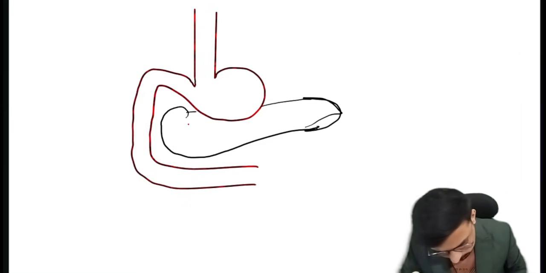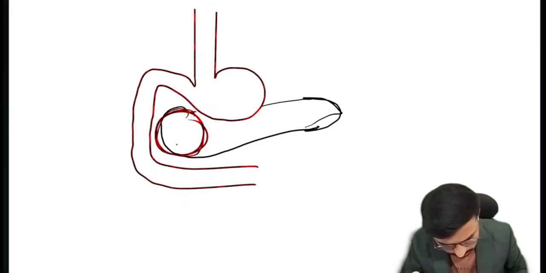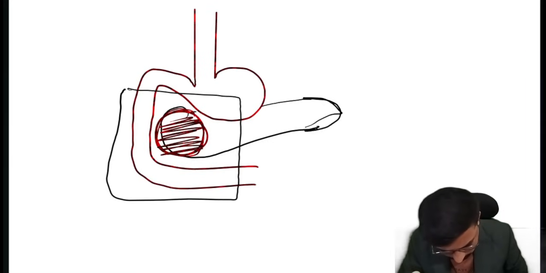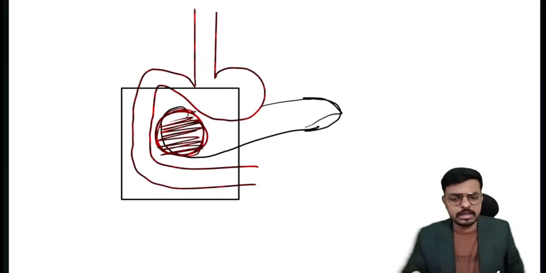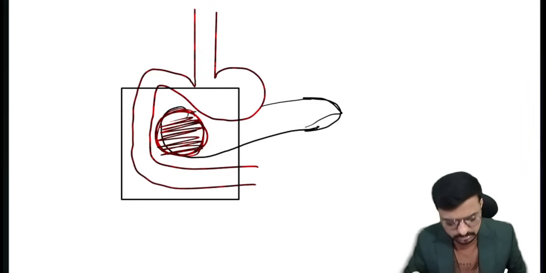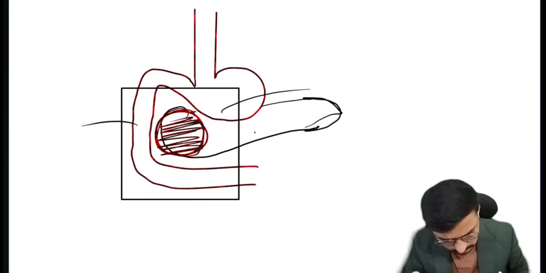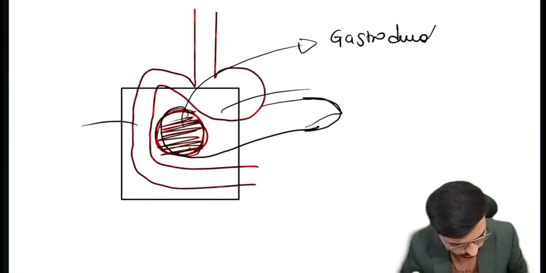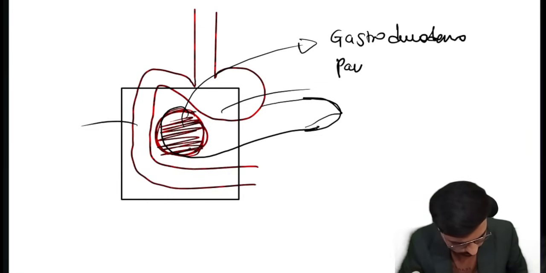Whenever there is a tumor of this particular head portion of the pancreas, head of the pancreas tumor, at that time we will remove half the pancreas, half the stomach, and half the duodenum. So this particular portion we are surgically eliminating in a case of head of the pancreas cancer. So head of the pancreas cancer means we are doing duodenectomy, gastrectomy, and pancreatectomy. So all together I will call this one gastroduodenopancreatectomy.